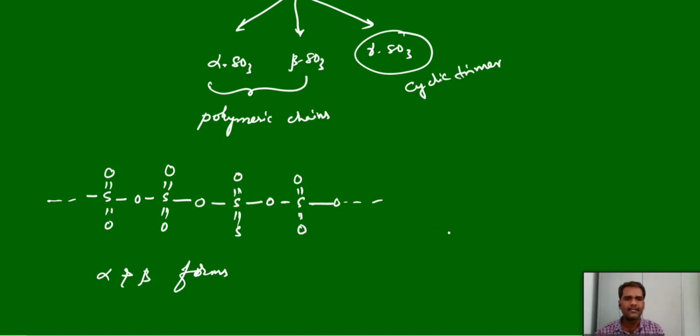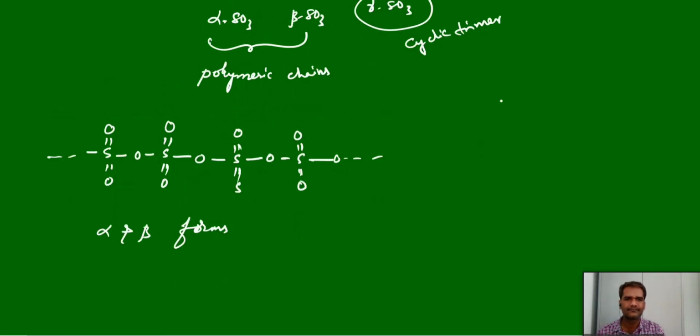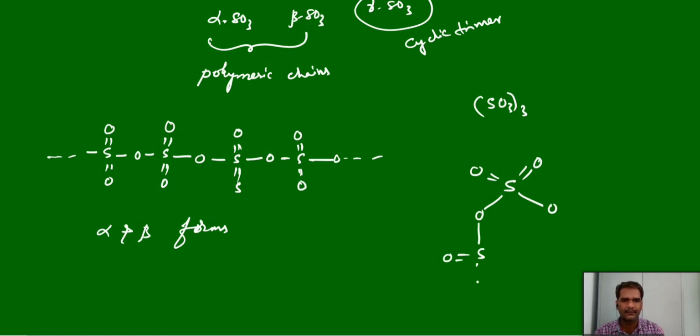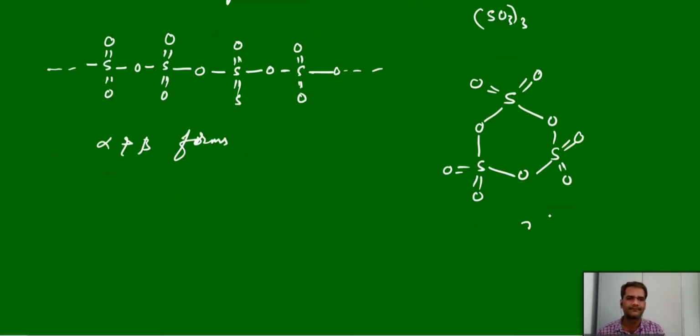But the gamma form will exist like a cyclic trimer, (SO3)3, the trimer form. The structure of the trimer form is like this. Again it will combine with the other two sulfurs. So this is the structure of the gamma form. This structure is very important. The gamma form is very important at room temperature.